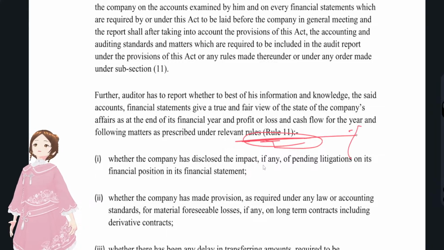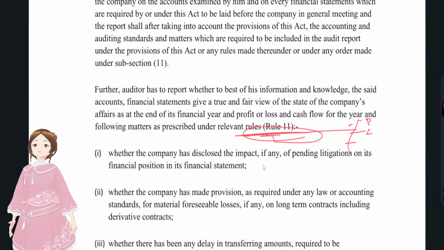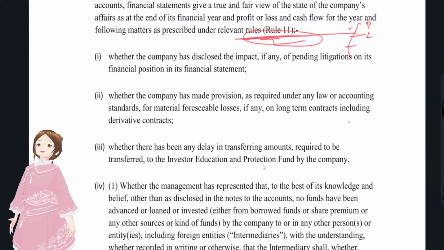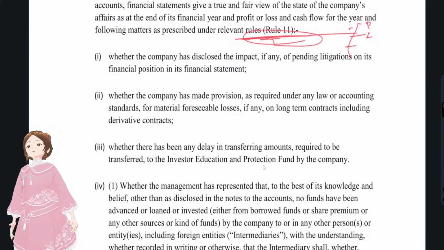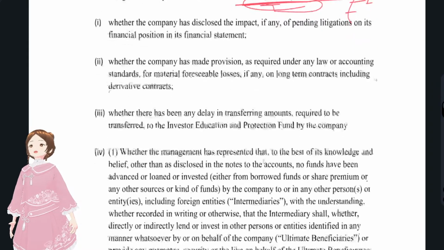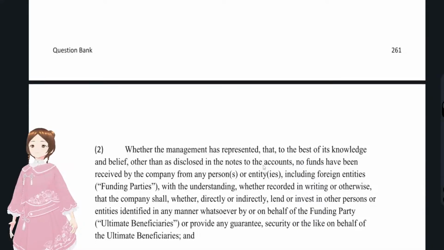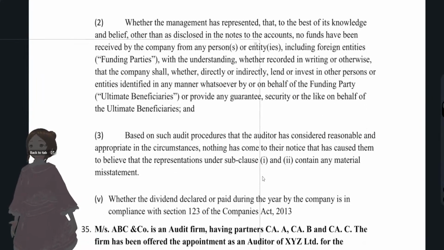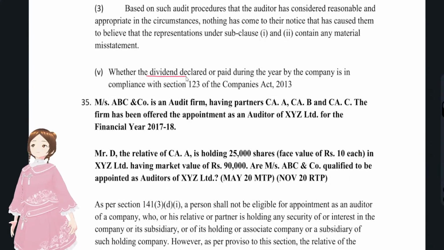Rule 11 covers a few things: pending litigations, any foreseeable losses, any delay in transferring to the Investor Education Fund, and whether the company has made any undisclosed loans or advances, or has received any undisclosed loans or advances. That is with regards to Rule number 11, right? And that's it. And any kind of dividends, which we have already discussed, right?